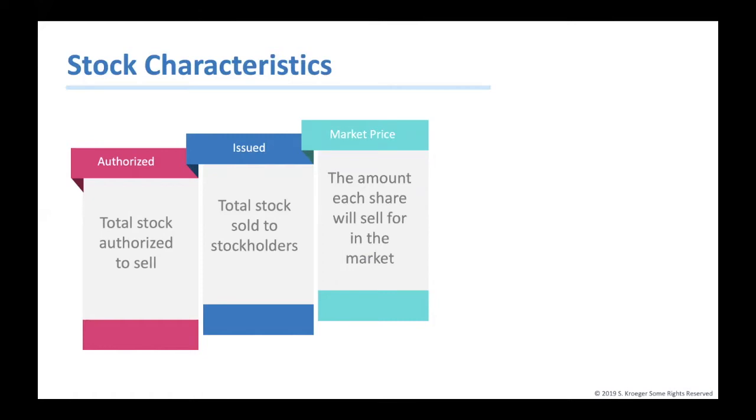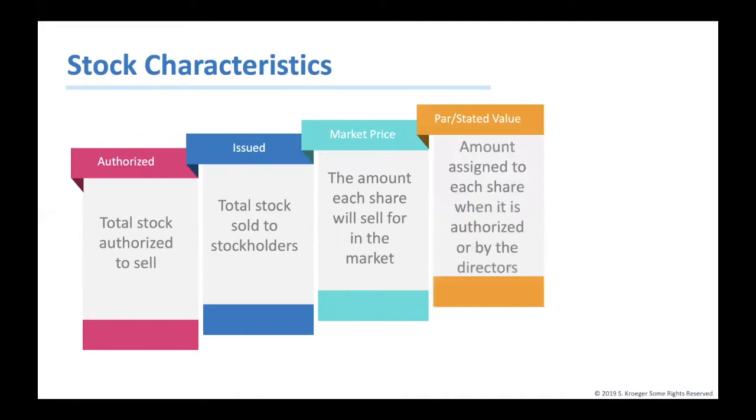If more people want to buy a stock than sell it, then the price moves up. On the other hand, if more people want to sell a stock than buy it, there would be a greater supply than demand and the price would fall. Also, economic conditions affect stock prices. For example, during the COVID crisis, many market prices fell, with only a few that went up.